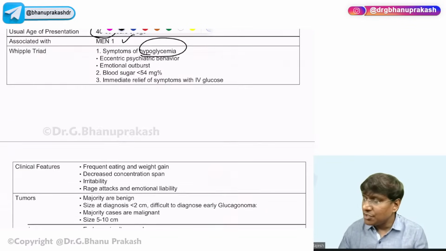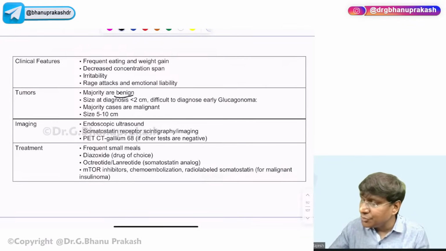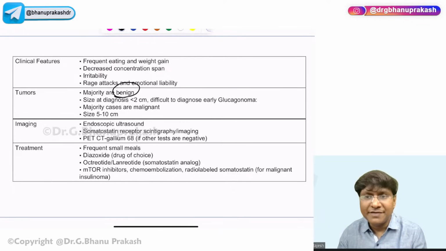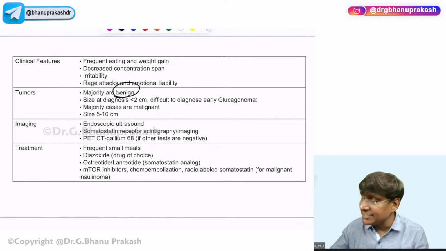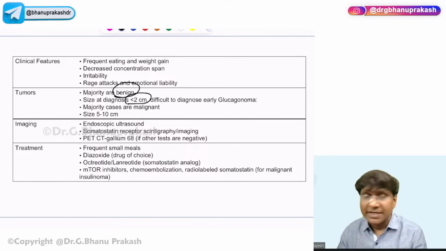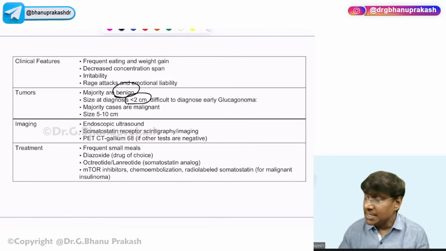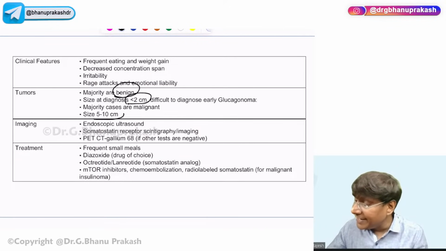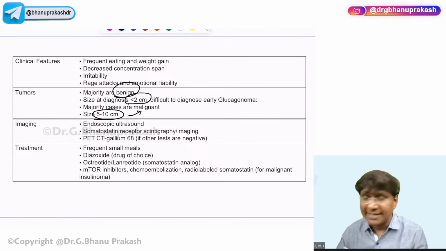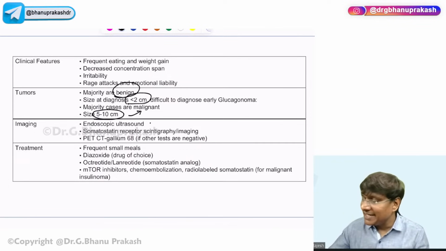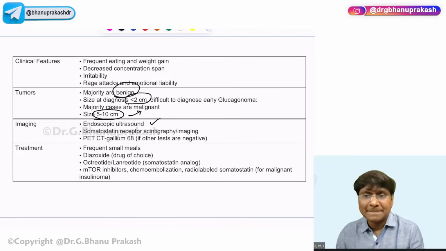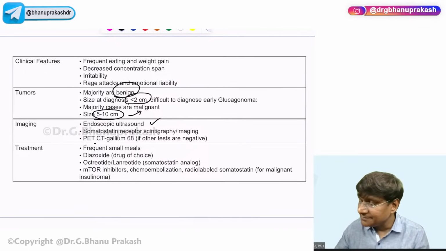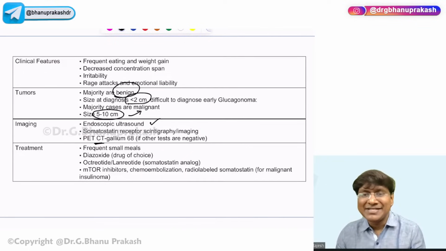And majority of these insulinomas are benign tumors, okay? That is if the size is less than 2, benign tumors. But if the size is like 5 to 10, they are malignant tumors. Then how will you diagnose this? You will diagnose this by the endoscopic ultrasound, right? Or by PET-CT.